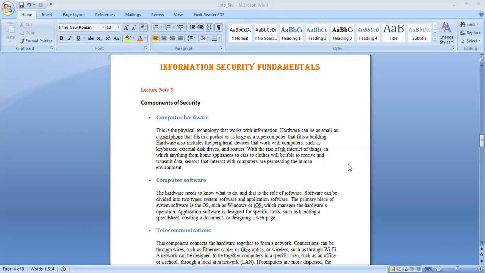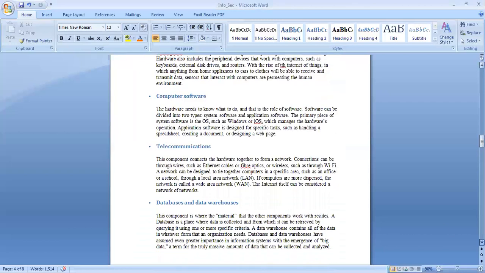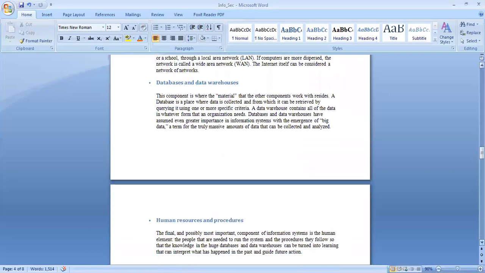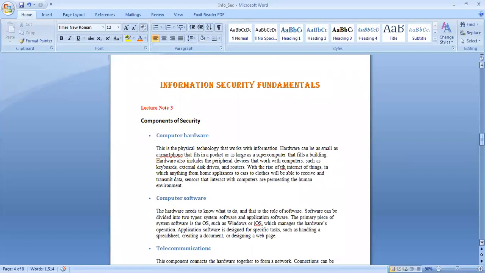So, as you can see, here we will be discussing the five different components, be it hardware, software, telecommunications, or network. Then we have the database, which covers the data, and the human resources and procedures. Basically, the components of information systems are interconnected with each other.